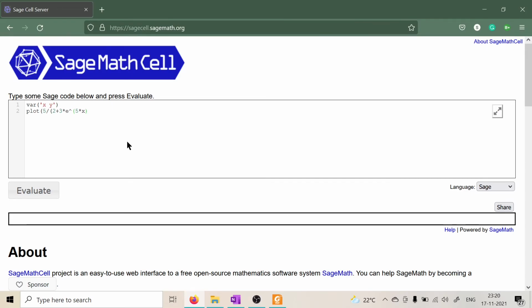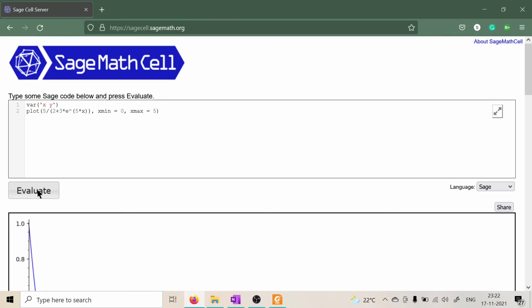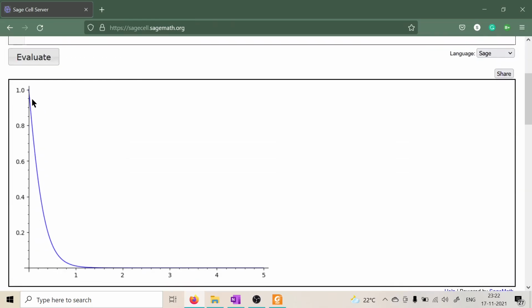In the original equation, t was the independent variable, but in this expression, x is the independent variable. It is the same thing. So, we have written 5 by 2 plus 3 e to the power 5x, and we will define some x and y range to plot the graph. We will write x min equal to 0 because the time starts at t equal to 0, and x max equal to 5, and by pressing evaluate we got the graph.